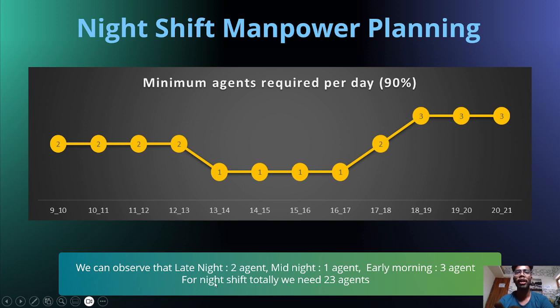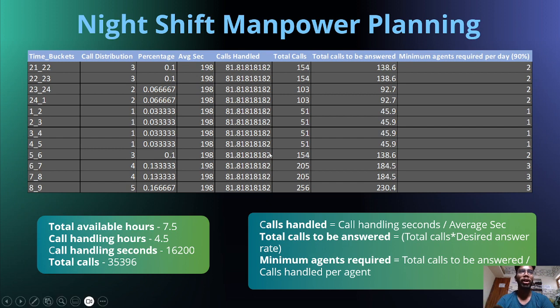So for the night shift, totally we need 23 agents. For the day shift, we need 63 agents per day. So totally in a day, you need nearly 100 agents, 89, 90 agents. This is the calculation that we saw in the Excel file. We directly copy pasted this, and this is the formula that we used to find the minimum agents required per day. That's all we have done.